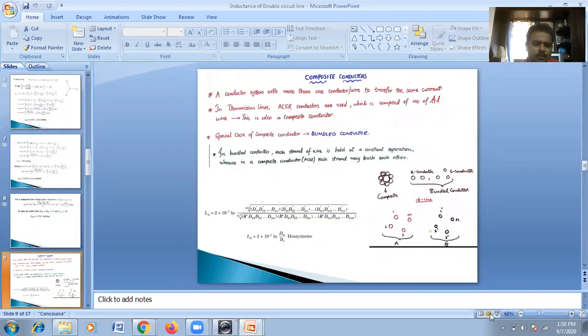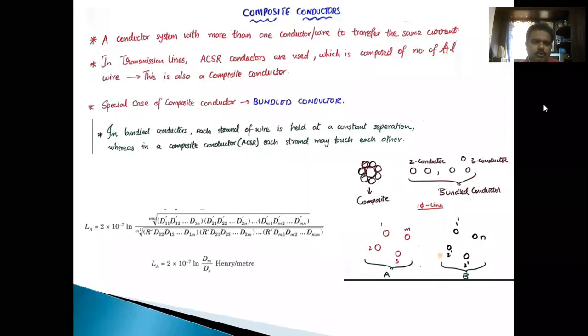Okay, now I want to calculate. So here just a small revision. For the composite conductor, we have derived this formula, so everybody knows this one. First we have to identify the difference between a composite conductor and bundled conductors. Once we know the difference, we can directly apply the formulas.